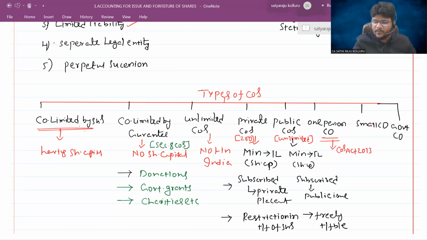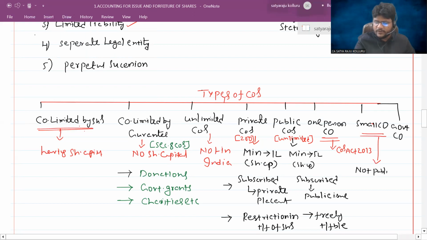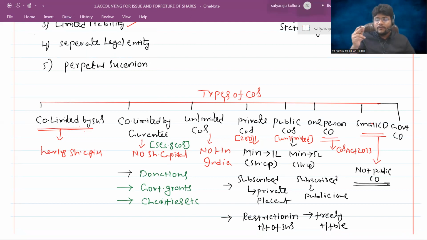Next, coming to small companies. Sir, small companies means which are not public companies, guys. A small company is not a public company. First of all, you need to understand that. And for all other companies whose share capital is less than 4 crore or whose turnover is less than 40 crore, we can call them small companies. For example, if a particular private limited company's share capital is greater than 4 crore, then it is not a small company. If their turnover is greater than 40 crore, then it is not a small company.